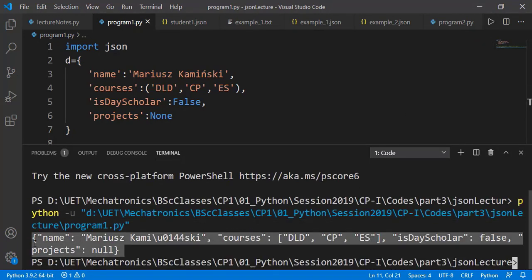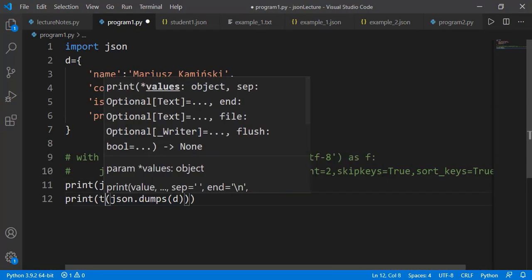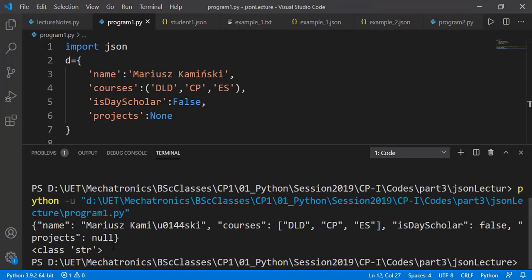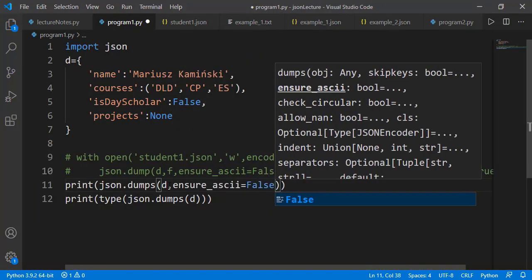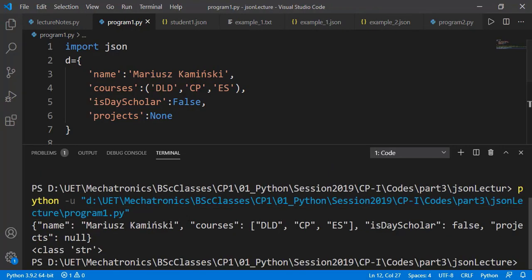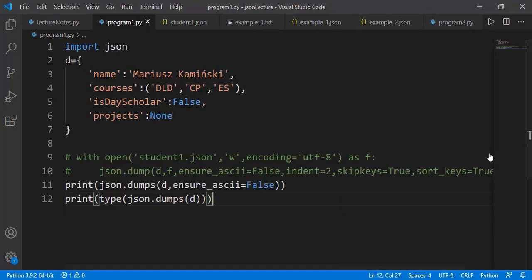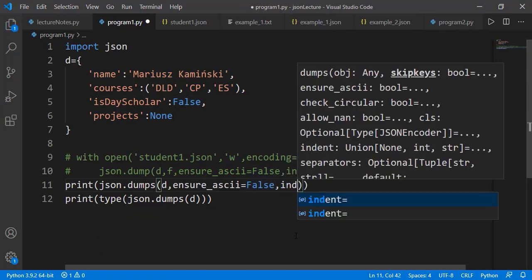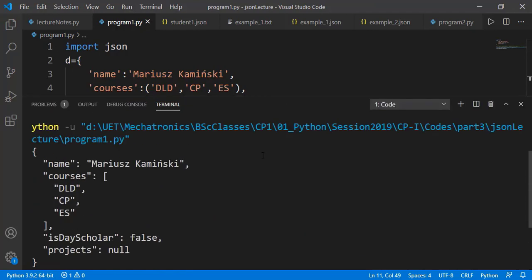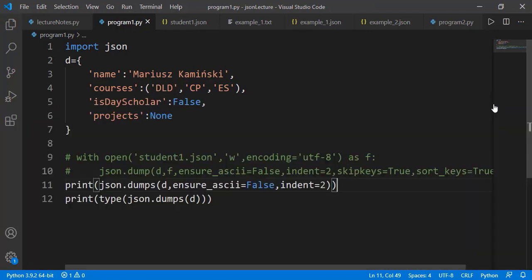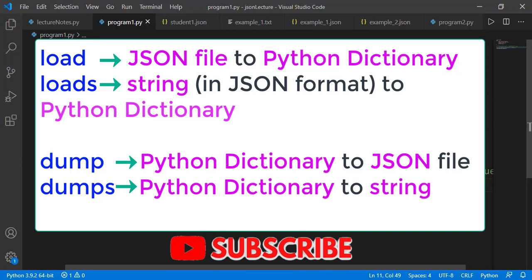It looks like the same dictionary is printed, so let's print the data type. And it is a string. We see that non-ASCII issue here as well, and we can resolve that by setting ensure_ascii to false. We can also set the indent value. This is the output string. We have seen these 4 methods to translate the JSON file to a Python dictionary and vice versa.